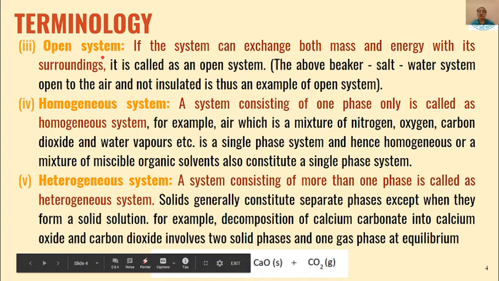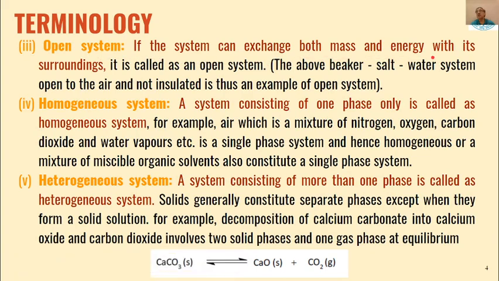Then there is the open system. If a system can exchange both mass and energy with its surroundings, then that system is called an open system. So if that lid is also removed from the beaker and it is not even insulated, then that system will become an open system, because the water will evaporate.